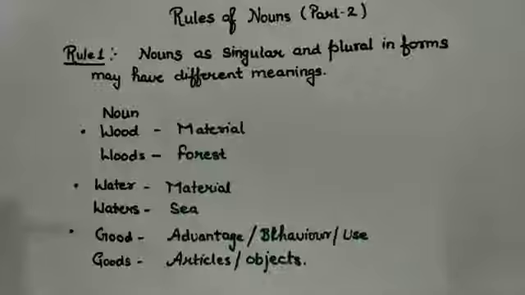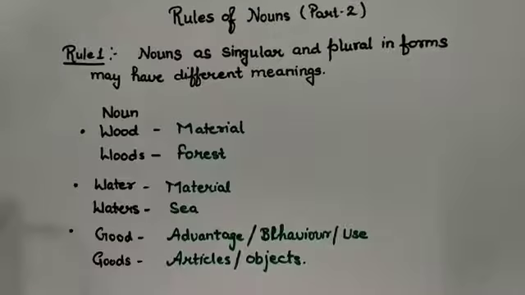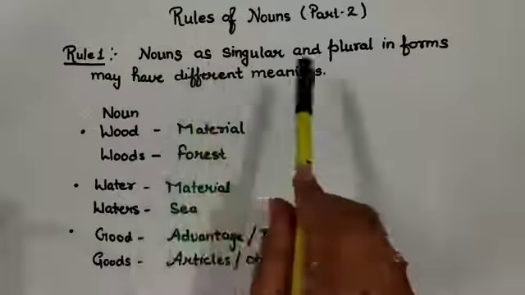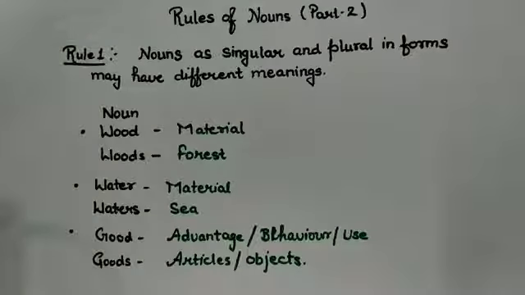As I have done one video on rules of nouns already, this is a continued part of that. So let's see a few more rules of nouns. The very first rule for today is: nouns as singular and plural in forms may have different meanings. Let's try to understand this.